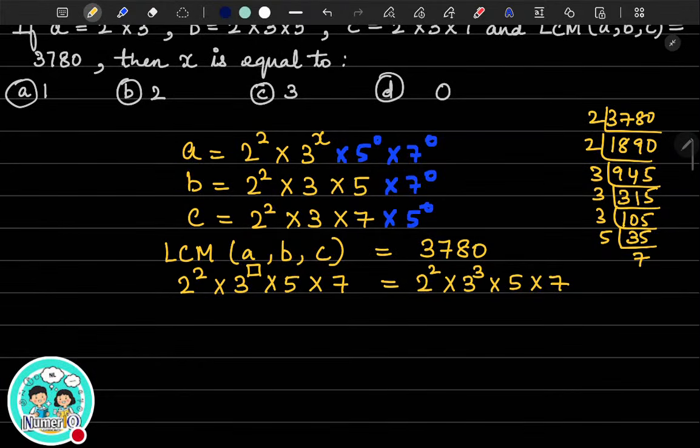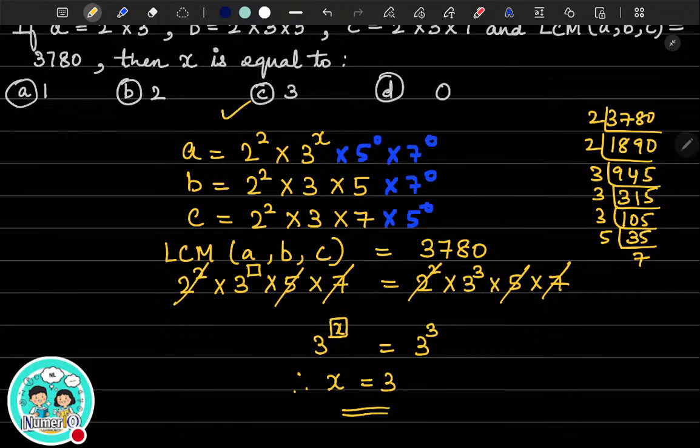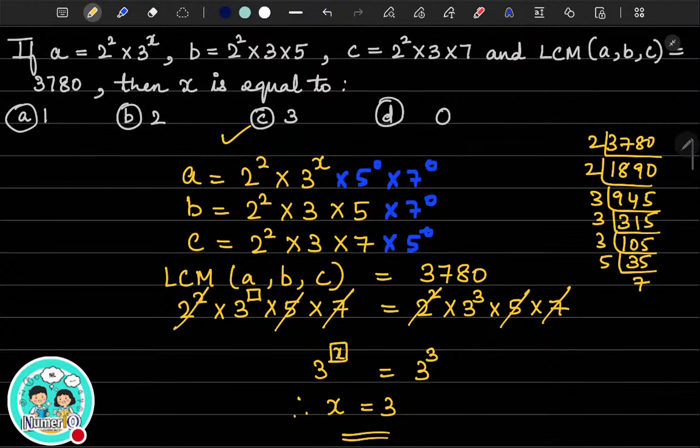So when I equate it, 2 square gets cancelled, 5 gets cancelled, 7 and 7 get cancelled. So 3 to the power x is the unknown, and x is equal to 3 cube. Therefore, when you equate, the bases are equal, so the exponent x is equal to 3. So the option is C. Okay.